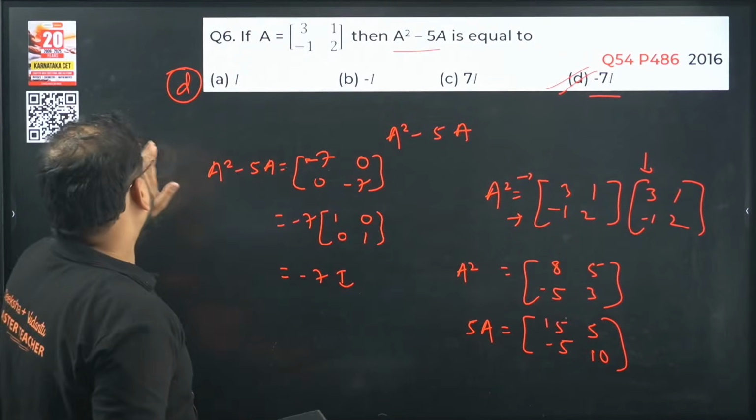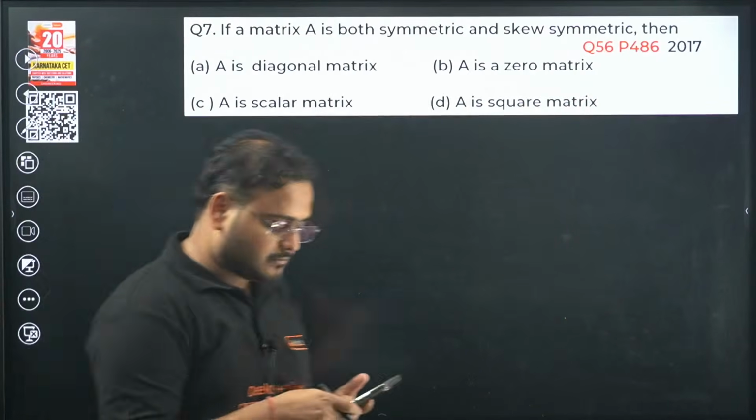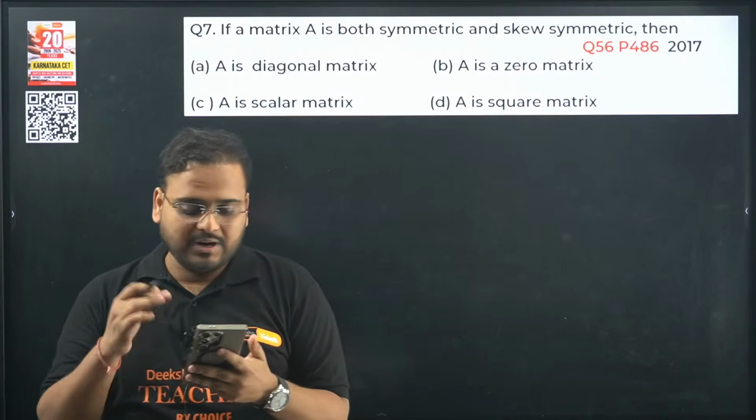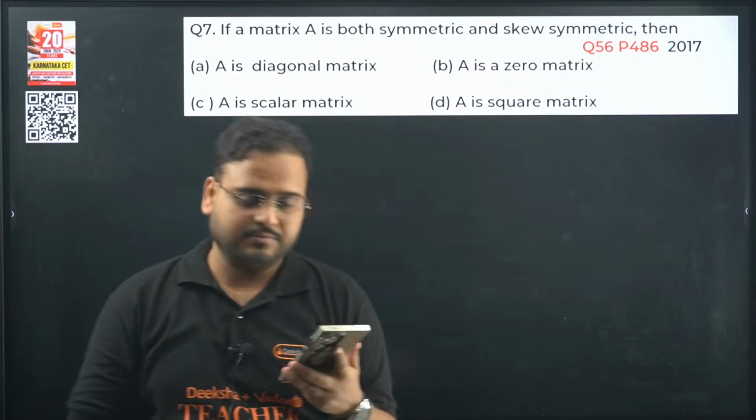Okay. Question number 7 now. And we have to do that. We need to build our logic in every single question. We have to build that.